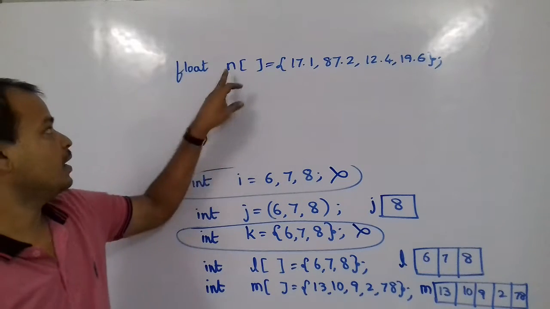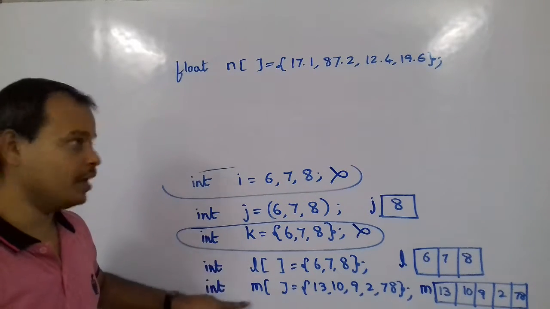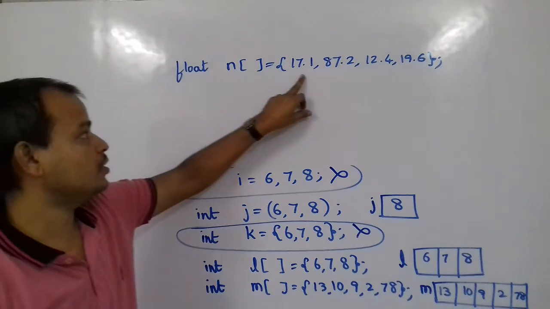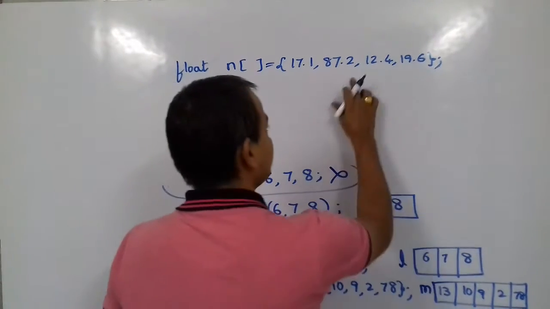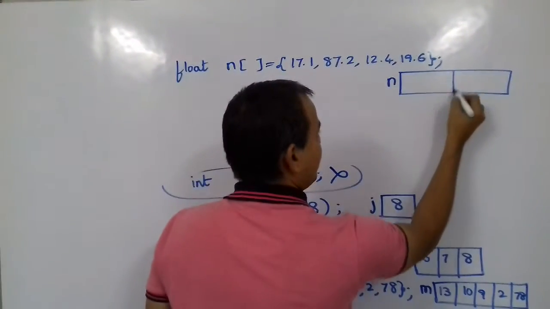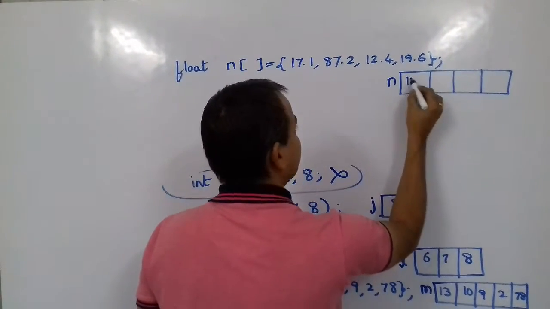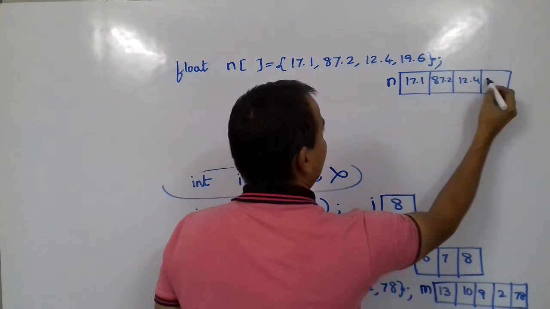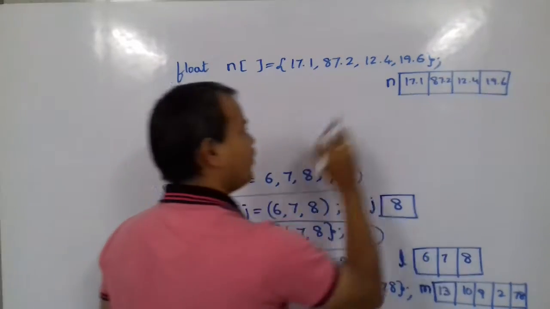With this, what happens? N is an array, like L and M. N is an array of float values. It can store how many values now? 4 values. So the memory allocation will be something like N is allocated with 4 locations: 17.1, 87.2, 12.4, 19.6.